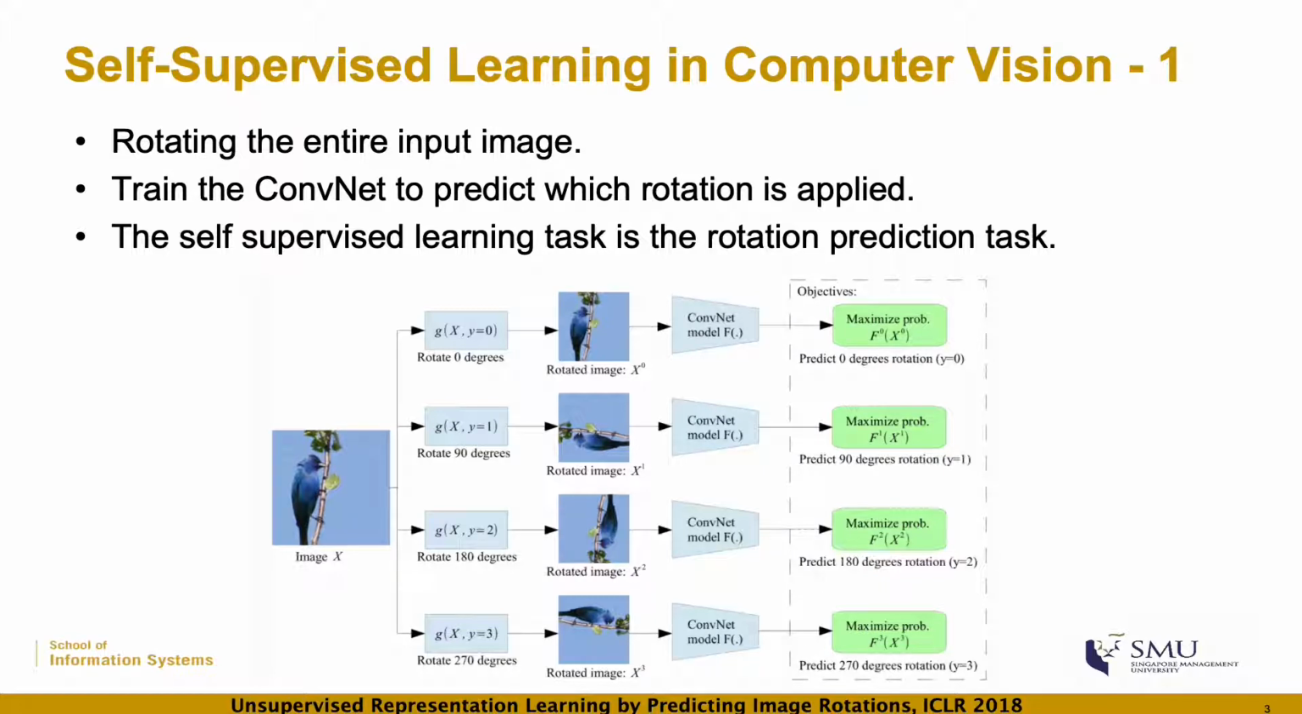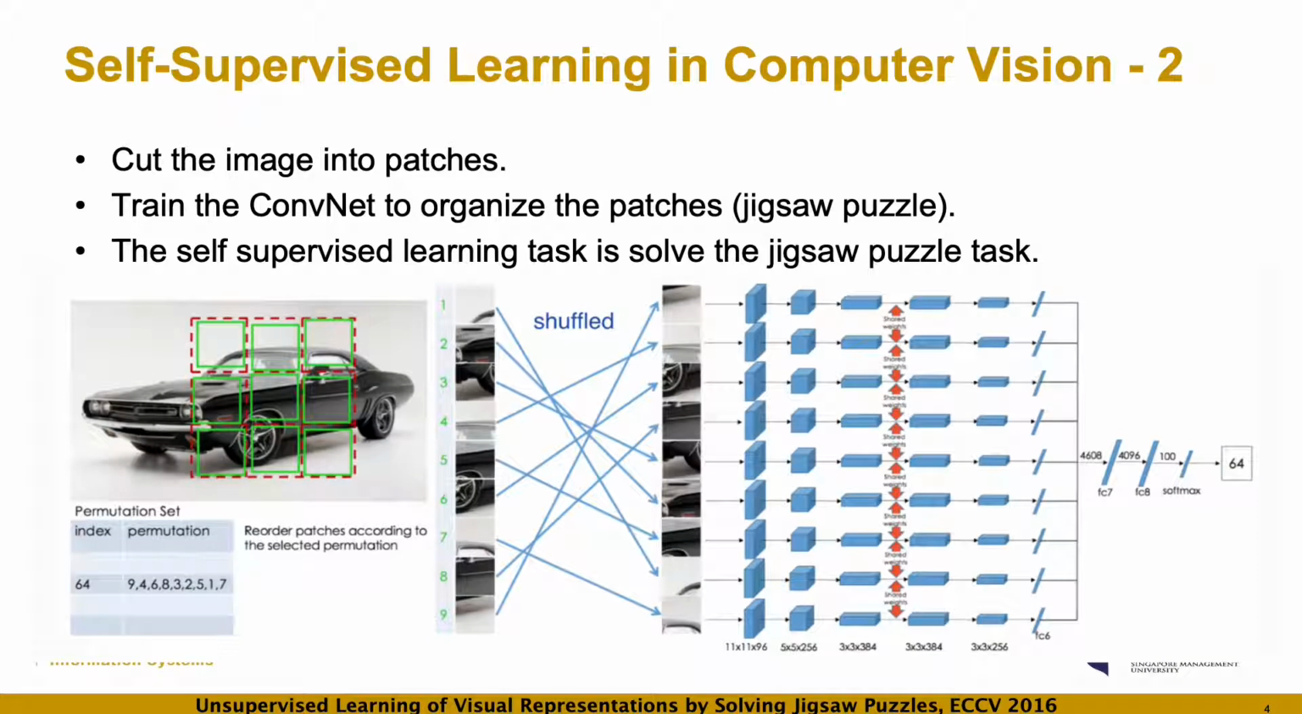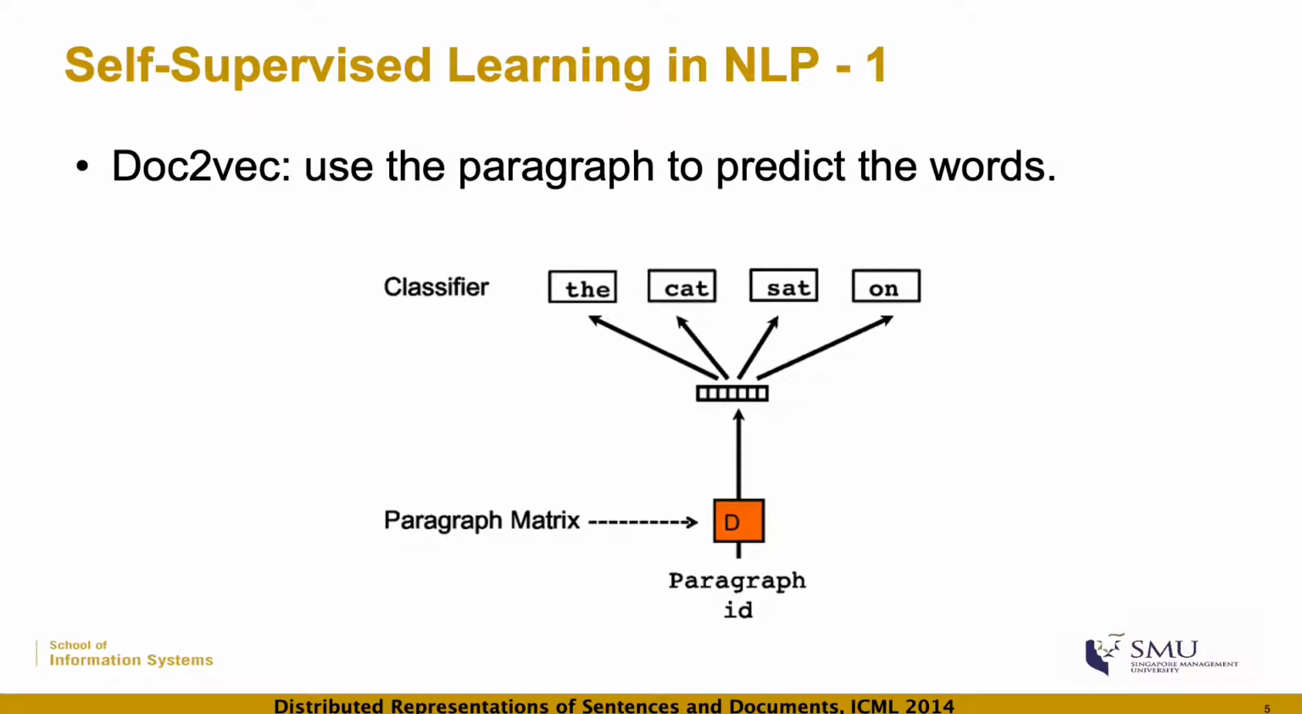In this case, we rotate the whole input image. Our goal is to predict which rotation is applied when rotating an input image into different angles. Once the model has converged, the parameters of the CNN are trained, so we can train the CNN model without the need for labels. Another self-supervised learning task for computer vision is to solve a jigsaw puzzle. An image is cut into different patches, and the goal is to train the CNN model to organize the patches to form the original image. Those are some examples of how self-supervised learning is applied in computer vision.